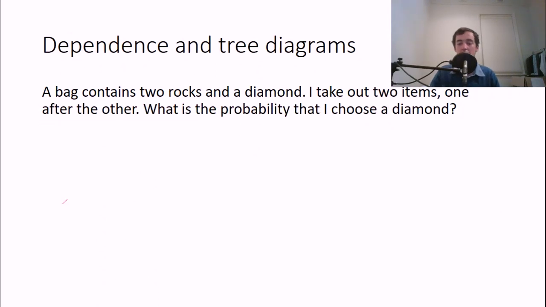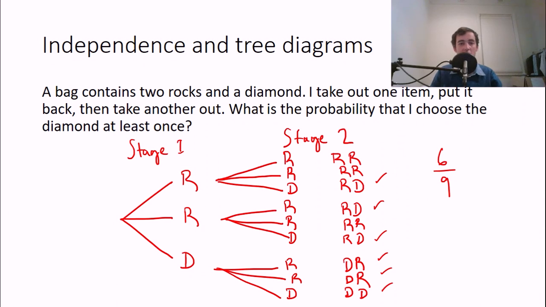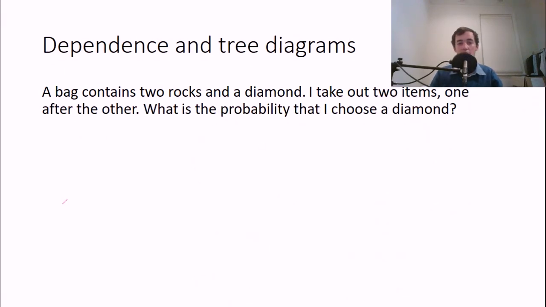Okay, so now we're going to go through a different question, and you'll notice that in the middle there's no replacement of the item. So you don't put the item back in this question. The item just, if you take it out, it stays out. So I'm going to show you a way of doing this, and this is not the most efficient way of doing it, but it's a way of doing it.